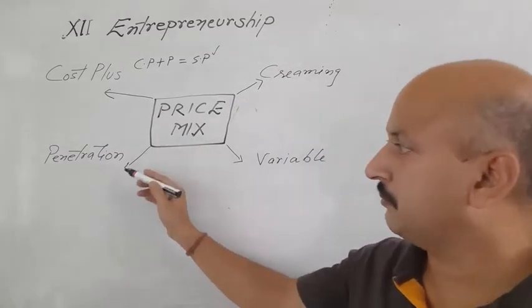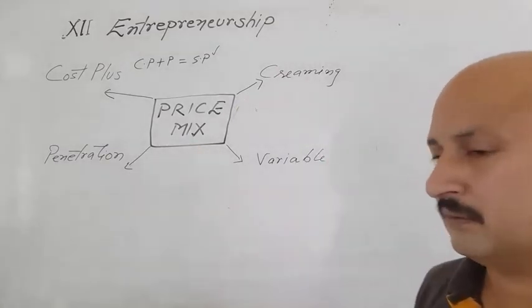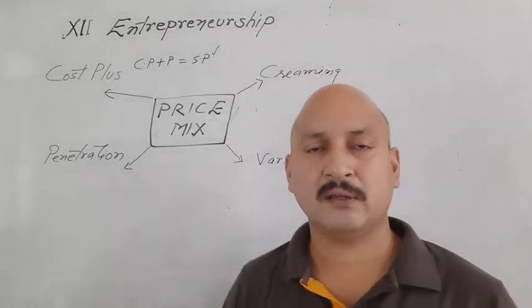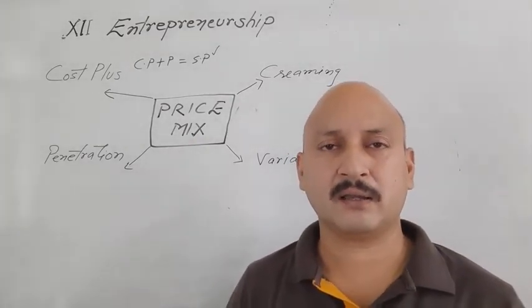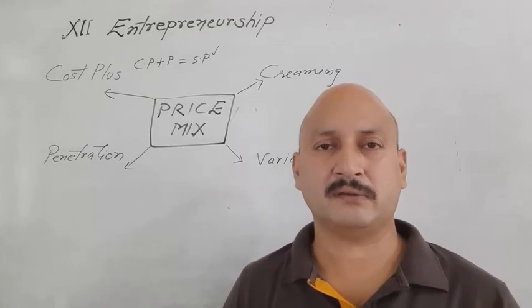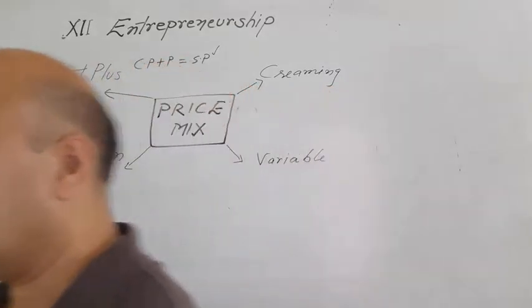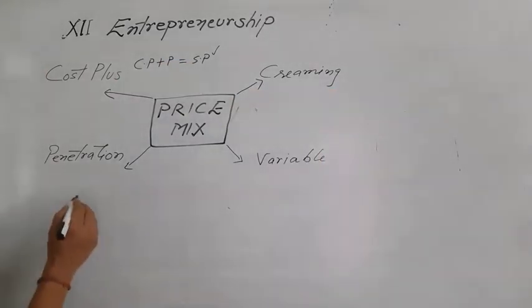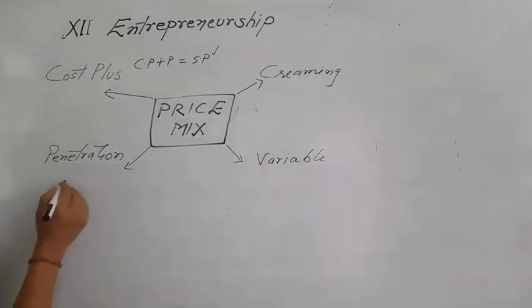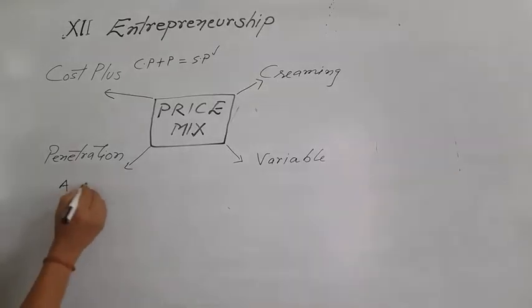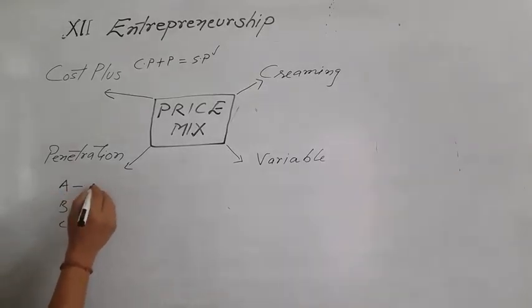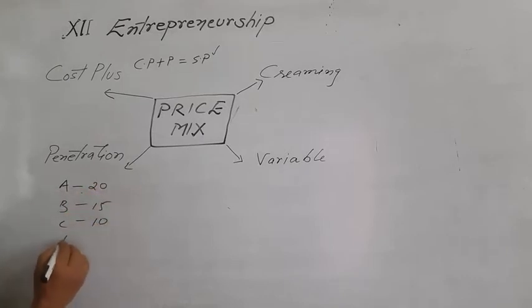Next one is penetration pricing. In penetration pricing, we keep our prices as low as possible in relation to the competitor prices. Suppose our competitors are competitor A, B, C. The price or MRP of competitor A is 20, B is 15, C is 10. So we will decide our price below 10, which may be 9, 8, 7, whatever we are able to offer.